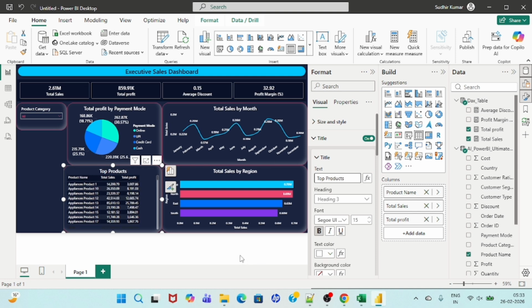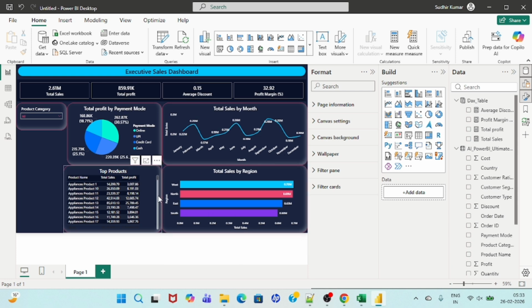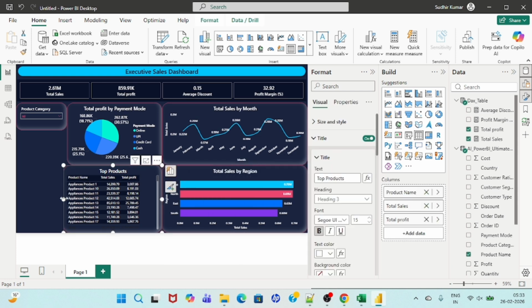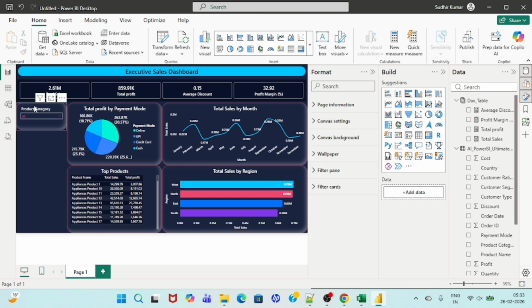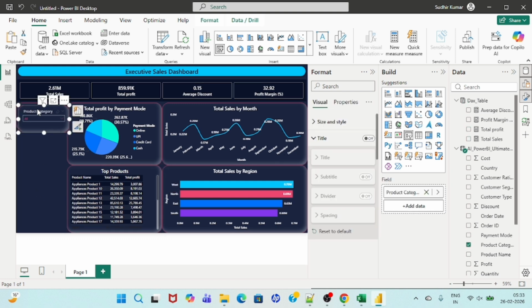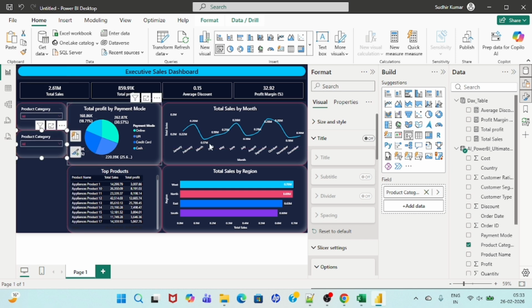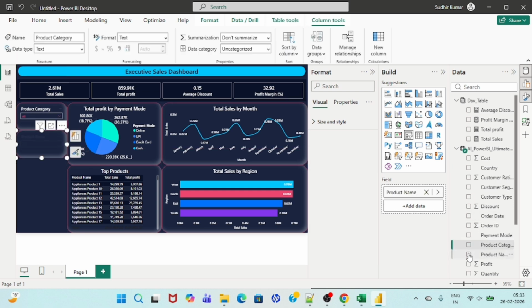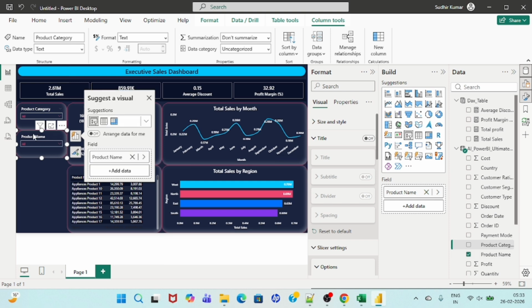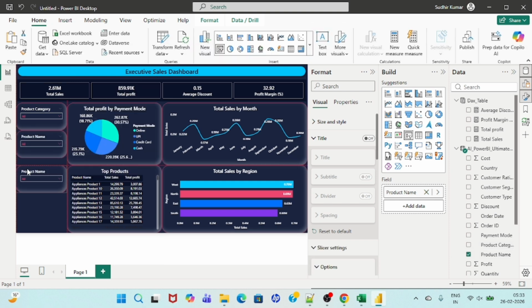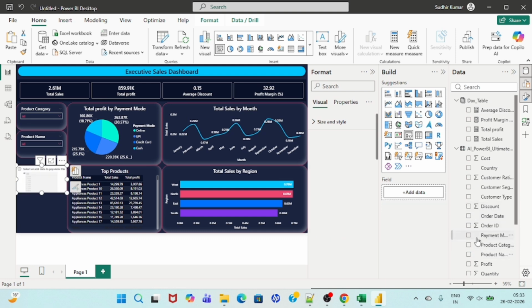Okay, so this is also done, this is done, this is also done. So we are saying this much. Okay, now product category is added. Let's add another slicer. So I want to add another slicer as product name. We can add product name. We can add one more slicer, so that would be payment mode.